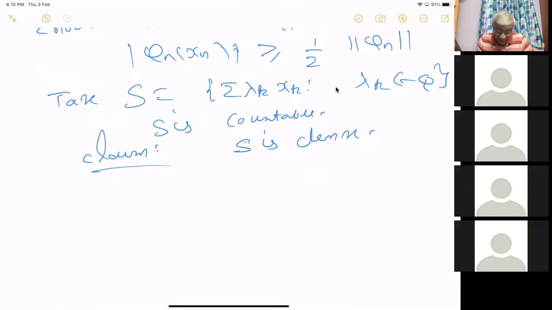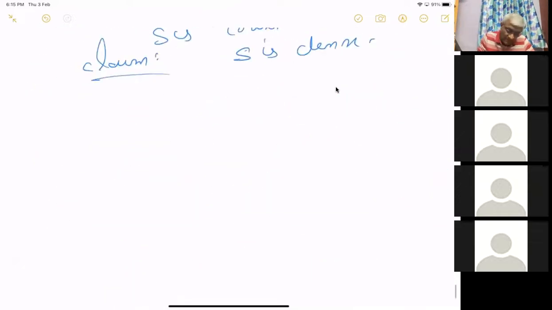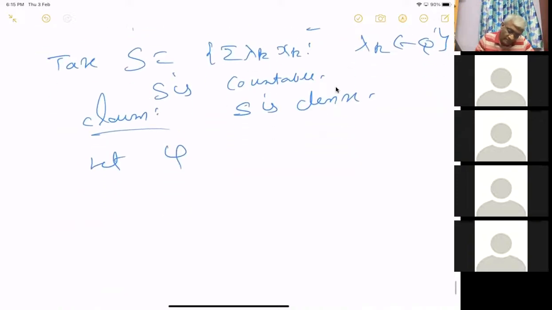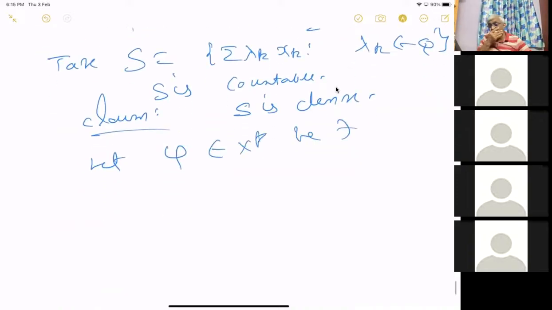So we want to prove that S closure is X. Okay. So let phi in X star be such that, to prove that something is equal to the whole space, we take an arbitrary linear functional, assume that it vanishes on this subspace, and prove that it is 0.